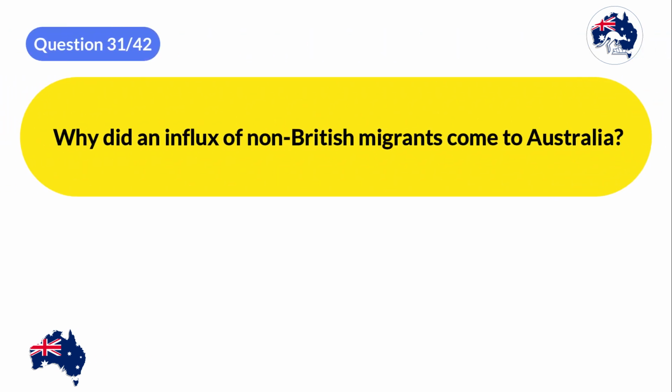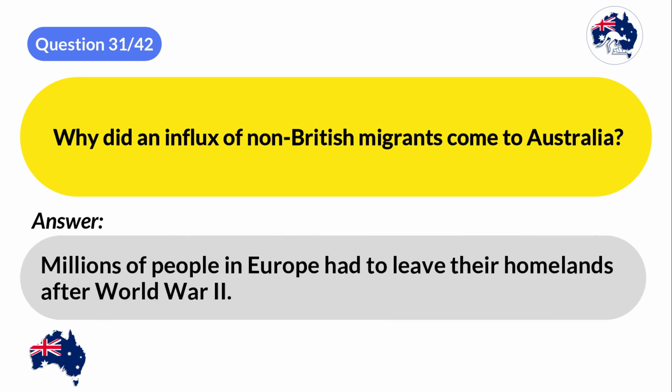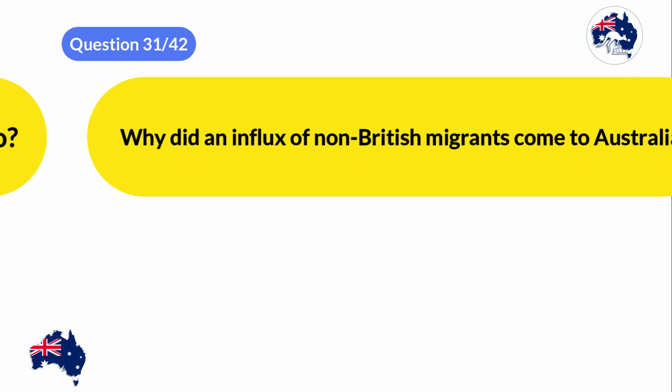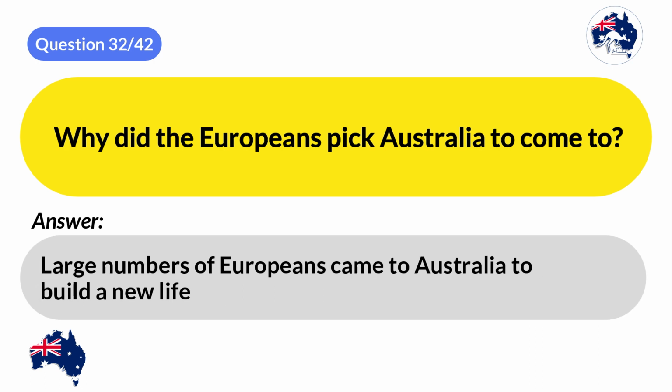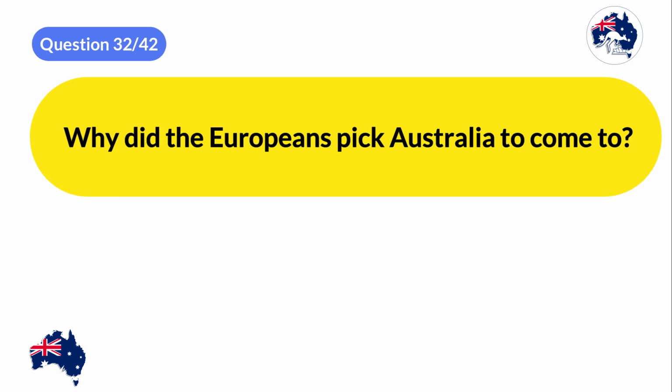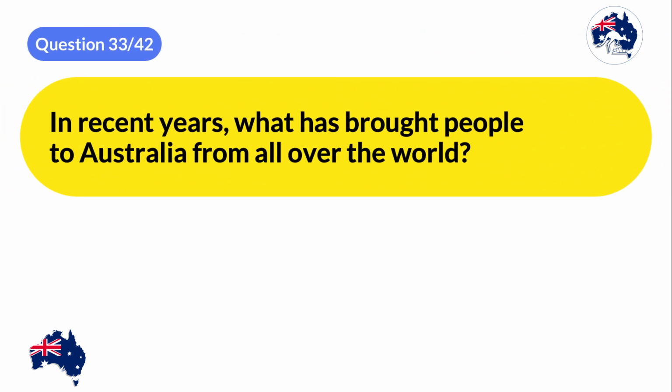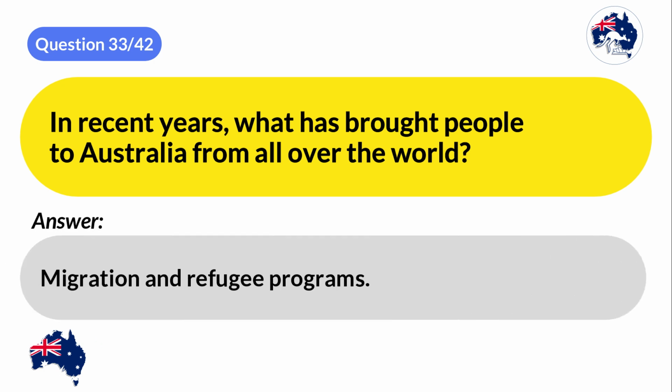Why did an influx of non-British migrants come to Australia? Millions of people in Europe had to leave their homelands after World War II. Why did the Europeans pick Australia to come to? Large numbers of Europeans came to Australia to build a new life. In recent years, what has brought people to Australia from all over the world? Migration and refugee programs.